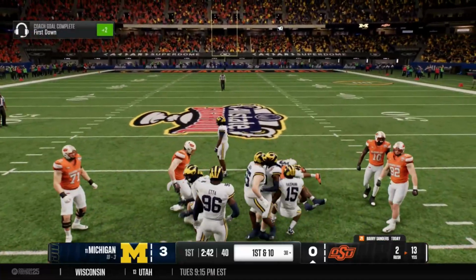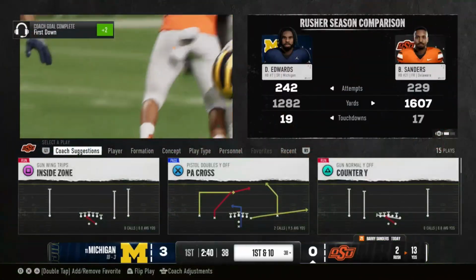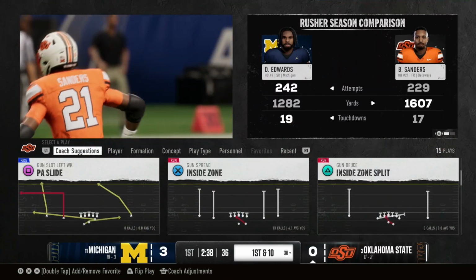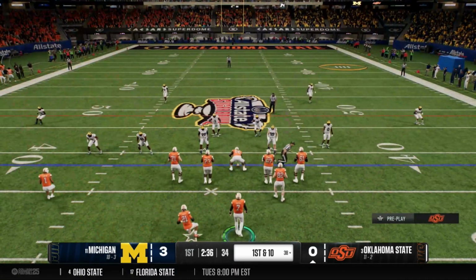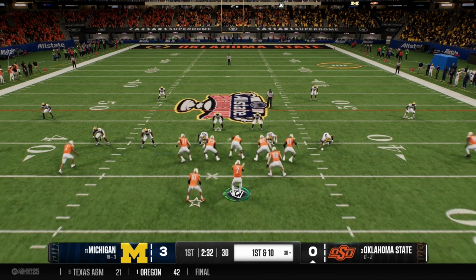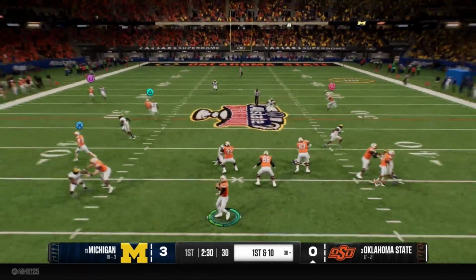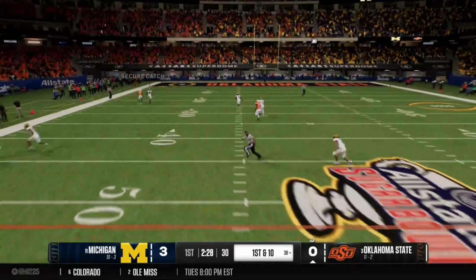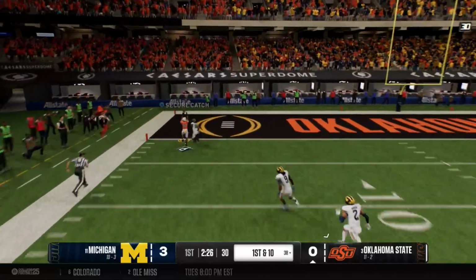Okay, wow. Look at Barry. I was like, pop that outside. Barry Sanders says, no, I don't think I'm going to do that. I think I'm going to play to my strengths. No, his strengths are on the outside. I'm going to keep this one inside and show you guys what should be happening. Alan Bowman is going to air this thing out. I don't know about that, my friend.